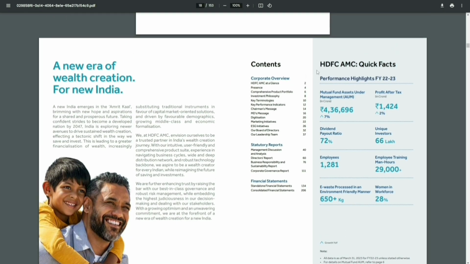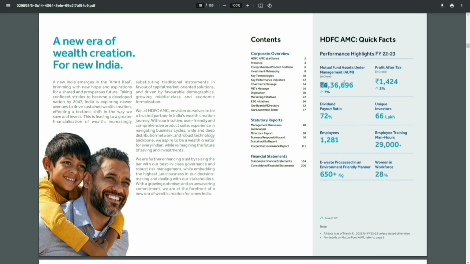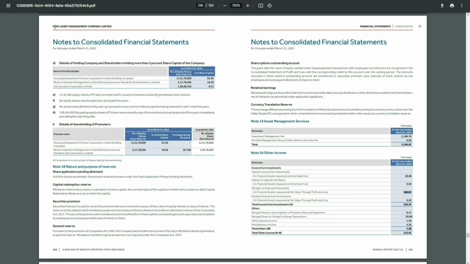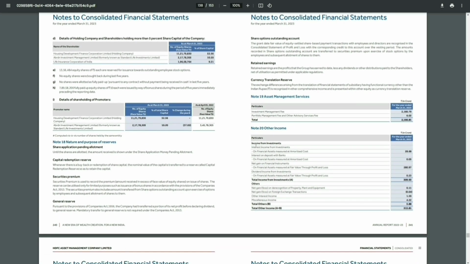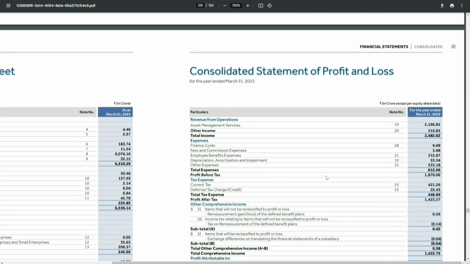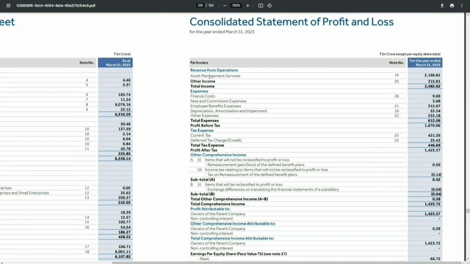Now looking at HDFC AMC, what you'll see is AUM, right? AUM happens to be a very relevant metric in terms of financial comparison when you are doing a P2P analysis. Now looking at HDFC AMC's other income, again you'll see income from investments. So again, their other income falls under their core business. Looking at their consolidated profit and loss statement, you'll see revenue from operations, which is asset management services, the commission they are charging for maintaining and investing those funds and generating returns. And then there is other income, the return they must be getting.